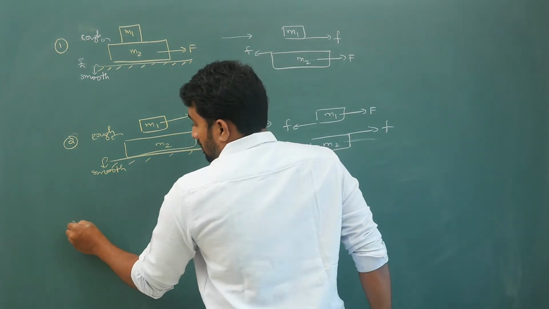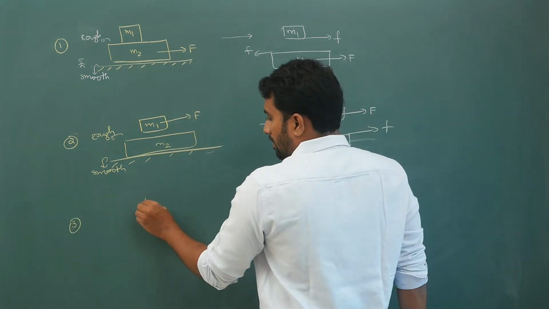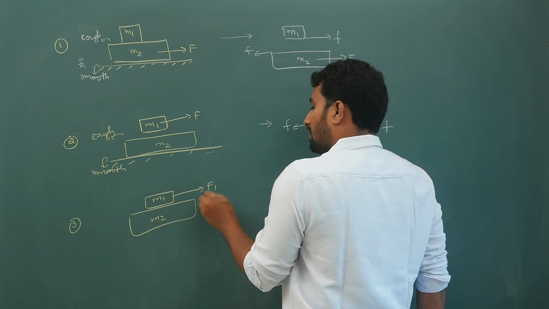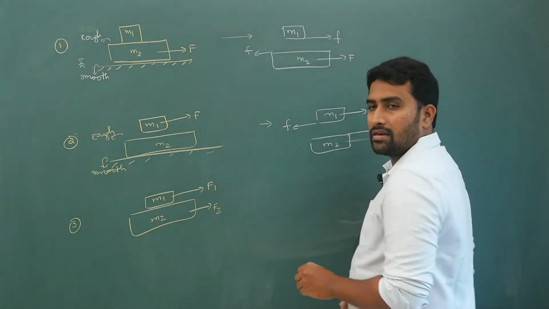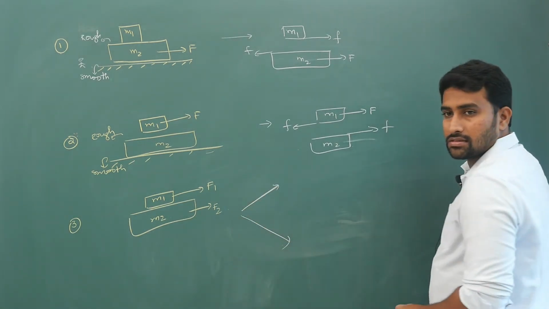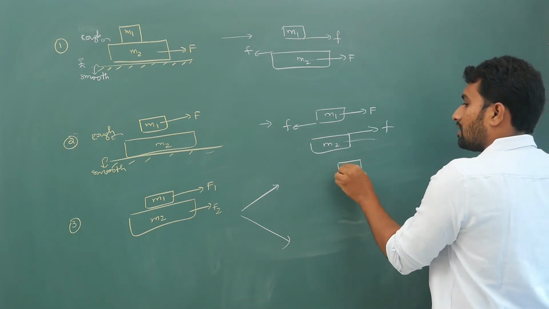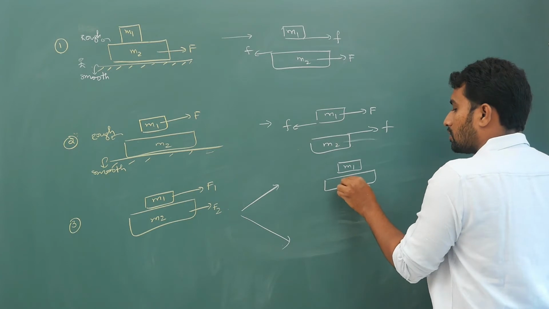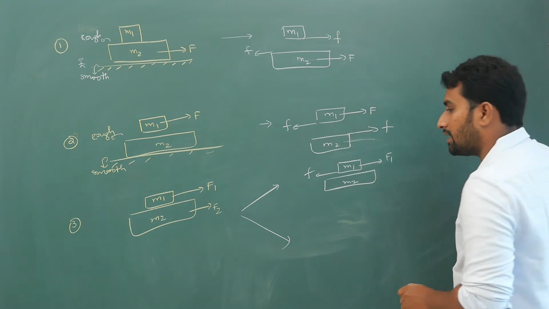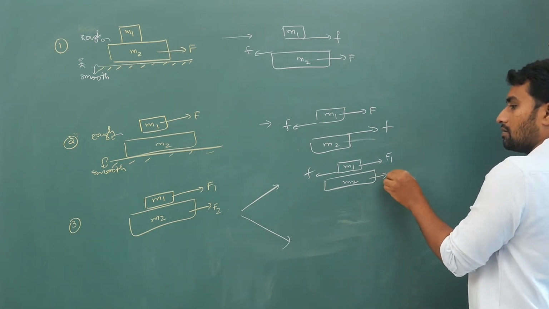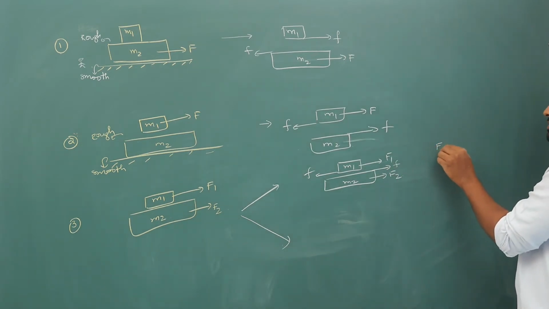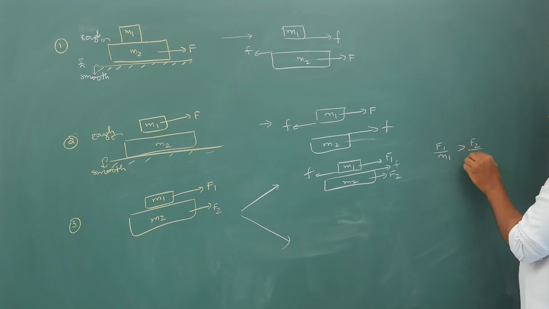Next, M1, M2, F1, F2, what will happen in this case? What is the direction of friction? Two possibilities. On M1 friction will act in the backward direction, and on M2 it will act in the forward direction, provided F1 by M1 is greater than F2 by M2.